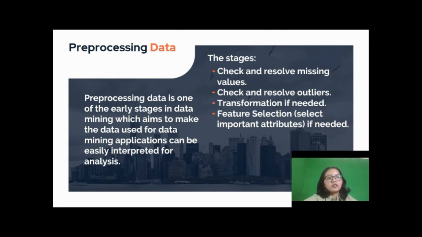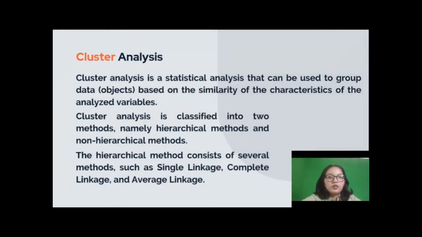The stages are check and resolve missing values, check and resolve outliers, do transformation if needed, and do feature selection if needed. Cluster analysis is the statistical analysis that can be used to group data or objects based on the similarity of the characteristics of the analyzed variables.